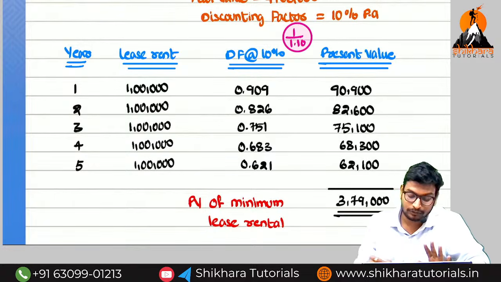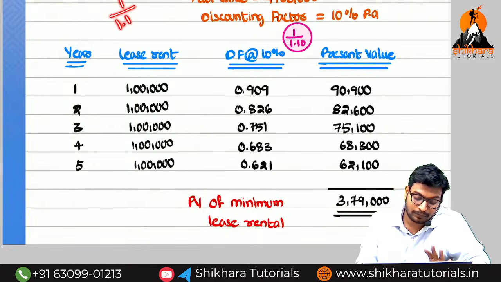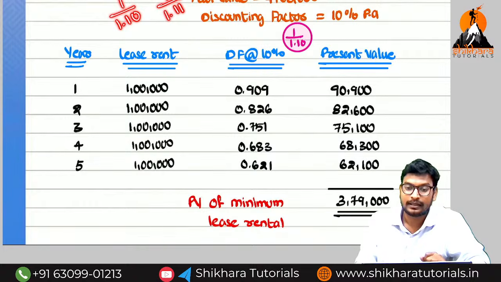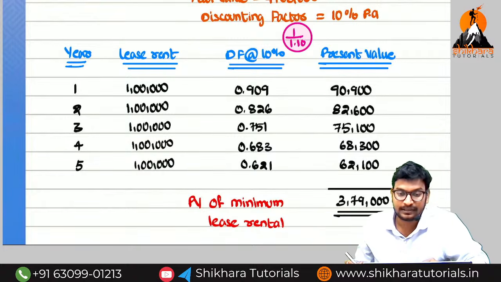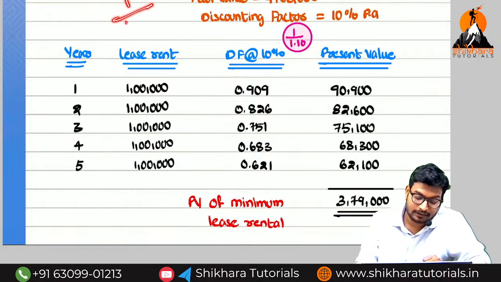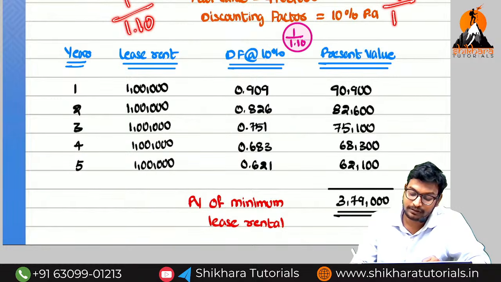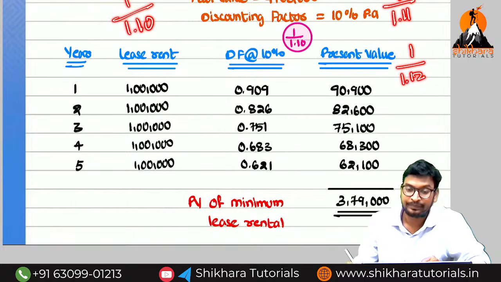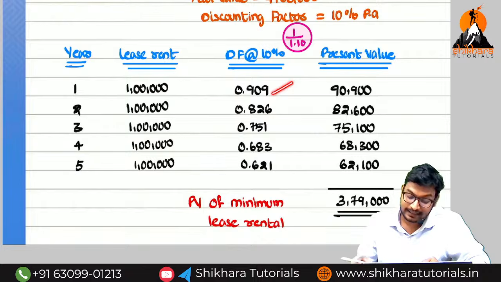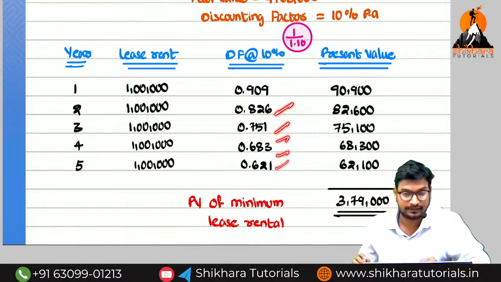Simply remember how we need to do it: 1 divided by 1.10. If it is 11%, then 1 divided by 1.11. If students are coming from both groups, they will understand. If appearing for only one group, what is the calculation? 1 divided by 1.1 for 10%, 11% means 1 divided by 1.11, 12% means 1 divided by 1.12. If you press equal one time, and again equal, like this we will get the factors.